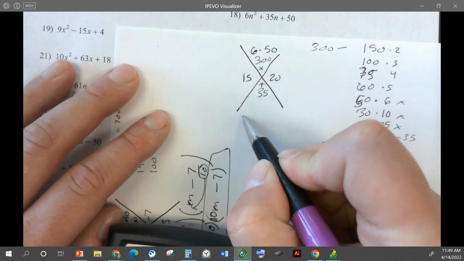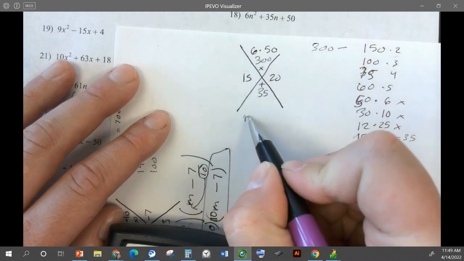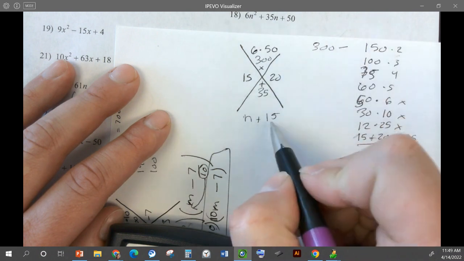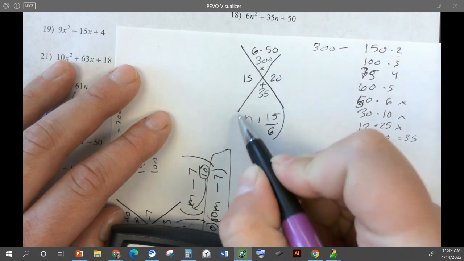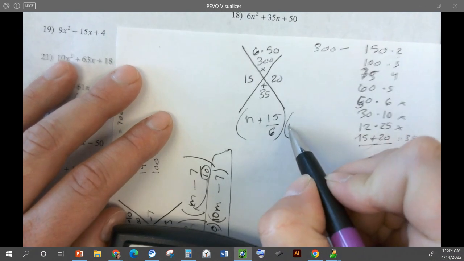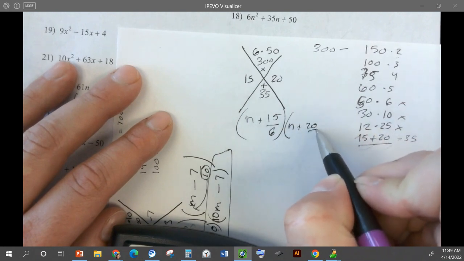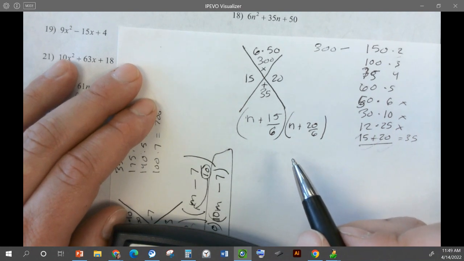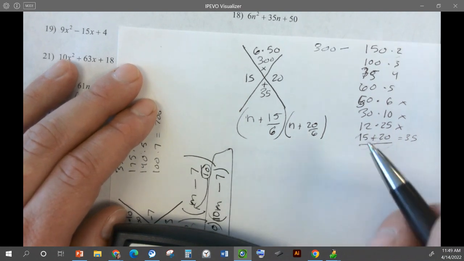So we take our variable, so this is n plus 15, and then we have to divide by 6: 15 divided by 6. And we have n plus 20 divided by 6. So the first thing we need to do here is to simplify, and we can simplify these fractions.